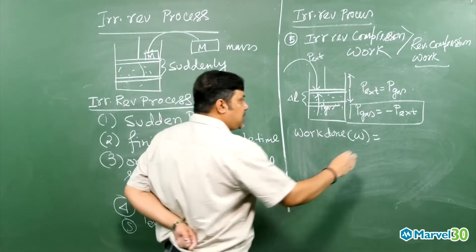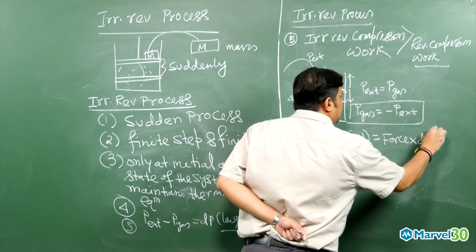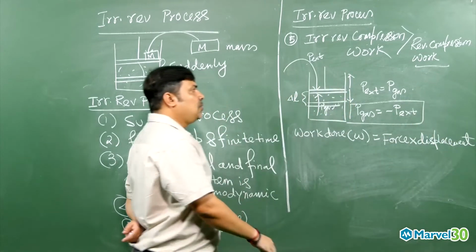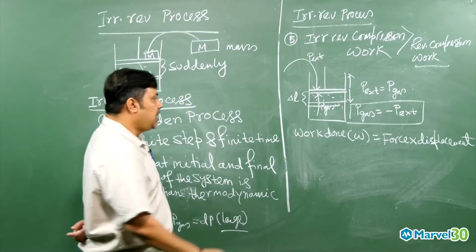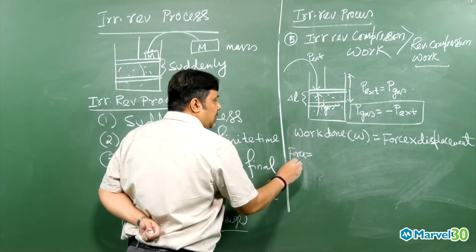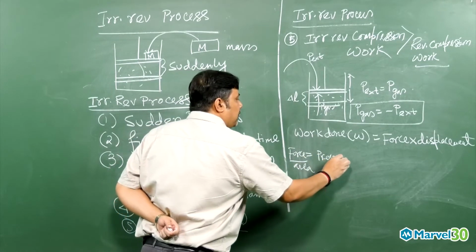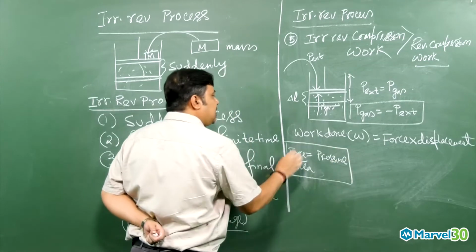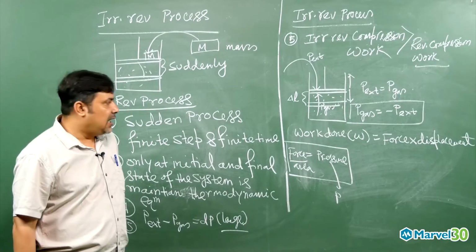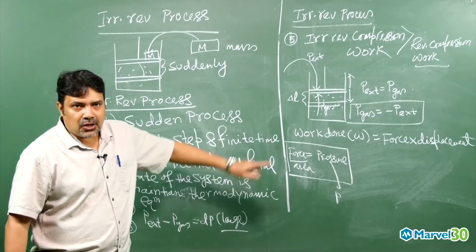Force per unit area is pressure, denoted by P. So pressure into area is force, by cross multiplication.